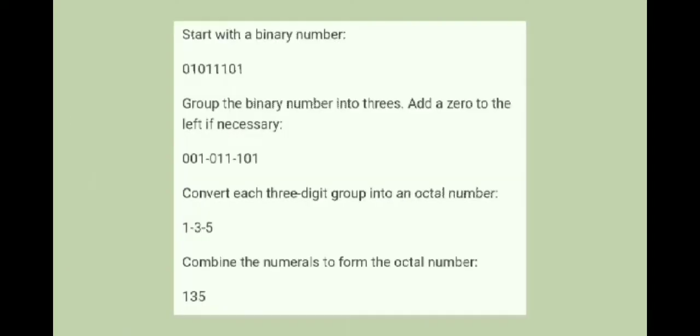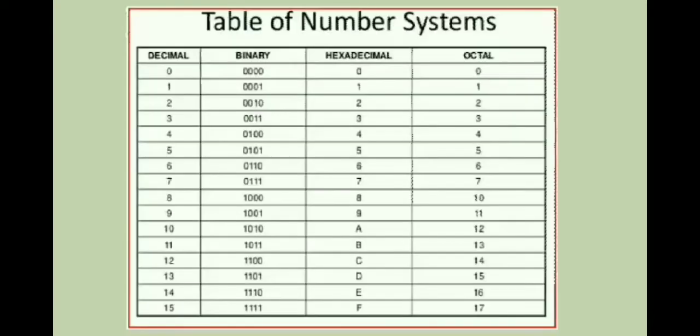Start with a binary number. Example, 01011101. Group the binary number into threes. Add a 0 to the left if it's necessary. 001, 011, 101. Convert each 3-digit group into an octal number. 135. Combine the numerals to form the octal number. 135. And this is your basis of table of number systems.